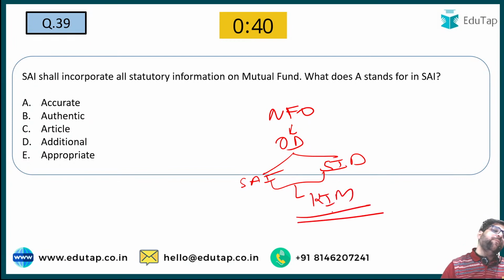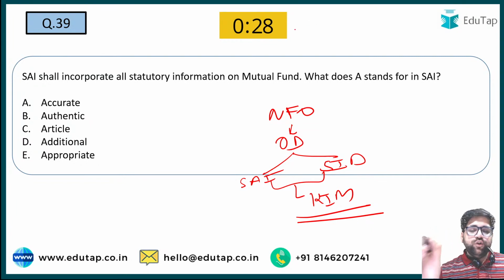This is really very important when it comes to the mutual fund chapter. Mutual fund is associated to current affairs as well, and static part as well. And you can also get a descriptive question in your phase 2 paper that you have to explain different types of mutual fund schemes which are operating in India, or they can ask you what is the structure in which mutual funds are operating in India.